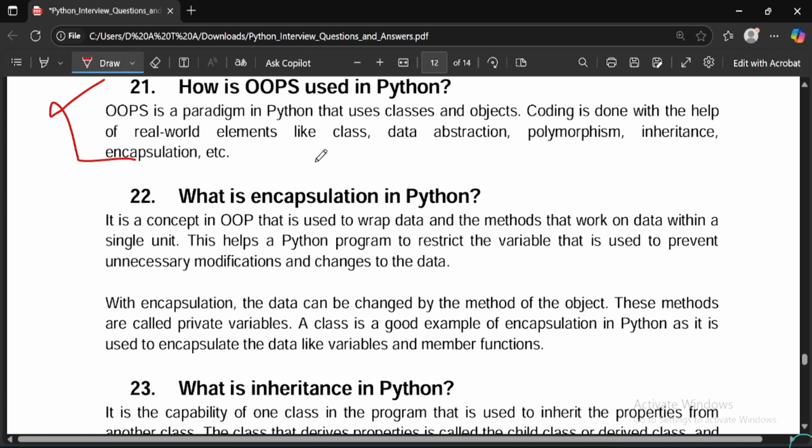So the correct steps would be: first one would be abstraction, second one would be encapsulation, third one would be inheritance, and the last one would be polymorphism.